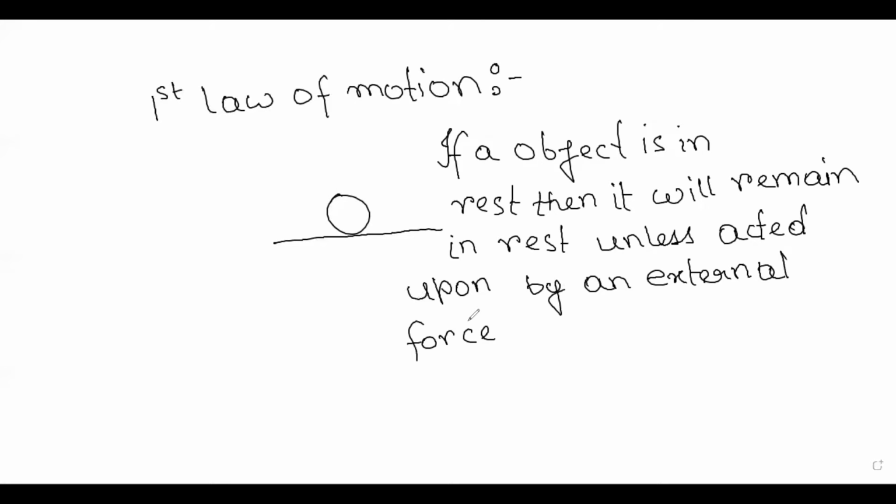The definition that we can get from the first law is, this is the rest part: if a body is at rest, it will remain at rest unless acted upon by an external force. So this object is at rest and it will stay at rest unless acted upon by an external force. So this is Newton's first law of motion. Now we will come across the motion part.